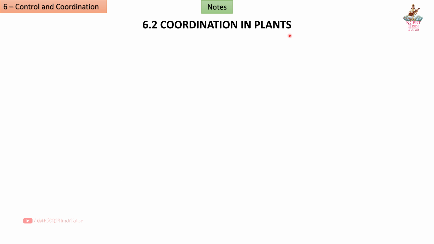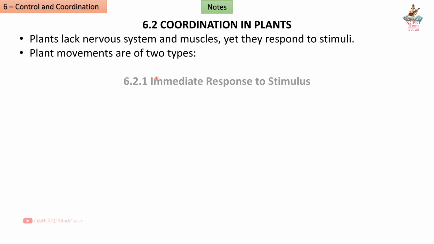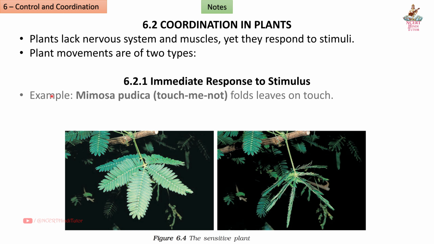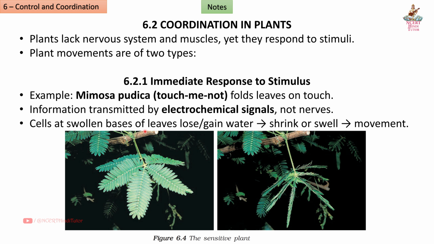6.2 Coordination in plants. Plants lack nervous system and muscles, yet they respond to stimuli. Plant movements are of two types. 6.2.1 Immediate response to stimulus. Example: Mimosa pudica, touch me not, folds leaves on touch. Information transmitted by electrochemical signals, not nerves. Cells at swollen bases of leaves lose or gain water, shrink or swell, that is movement.